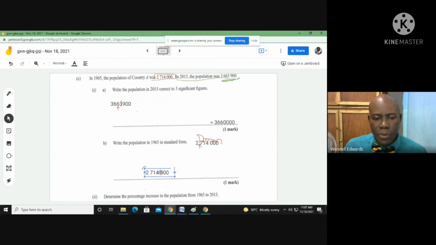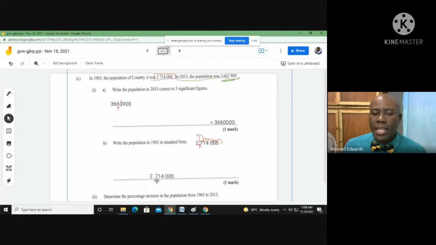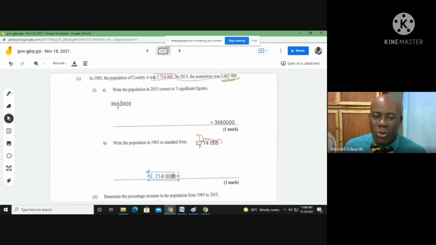All right, let's put it right here. So the decimal point definitely comes right here. It comes right there between the 7. So 2.714. These zeros are not necessarily important now to write, but it's okay if you have them. Times 10 raised to the power of 6. So I'm just going to put the 6 right here, to the power of 6.